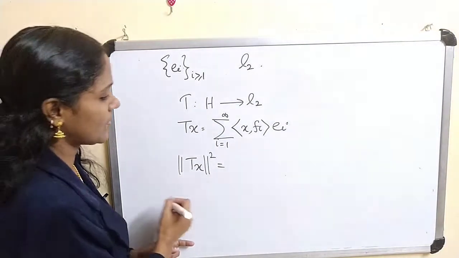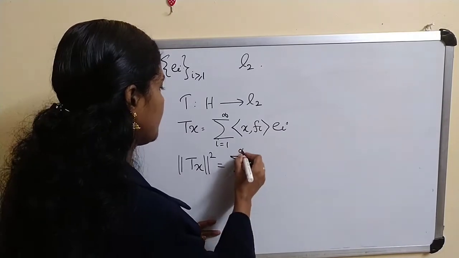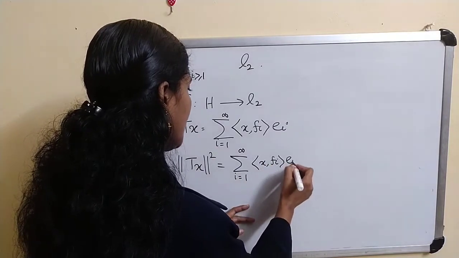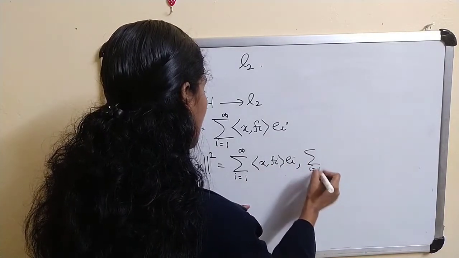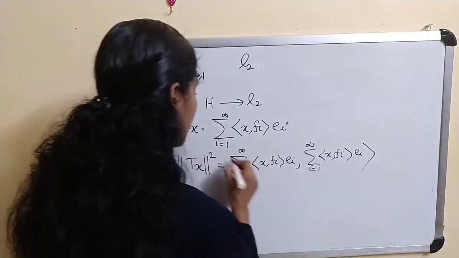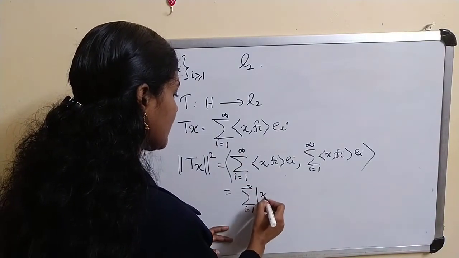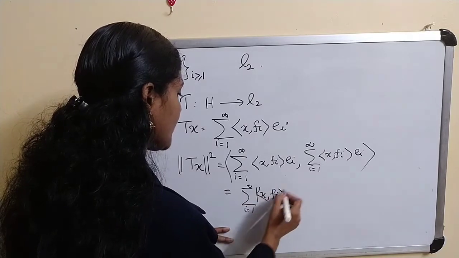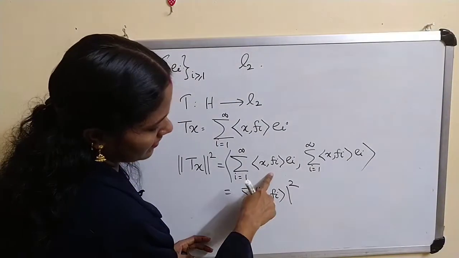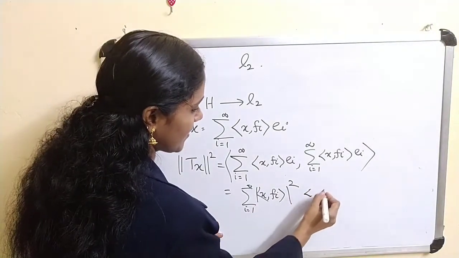Norm of Tx whole square is equal to the inner product of sigma i equal to 1 to infinity inner product of x, fi, ei, with sigma i equal to 1 to infinity inner product of x, fi, ei. Using our result, this is equal to sigma i equal to 1 to infinity mod inner product of x, fi whole square. We have already seen this is less than infinity in the earlier case. Therefore, this is less than infinity.